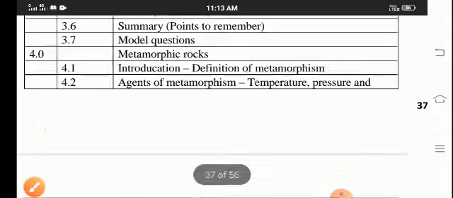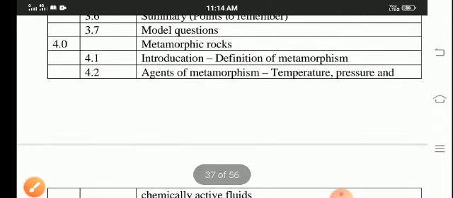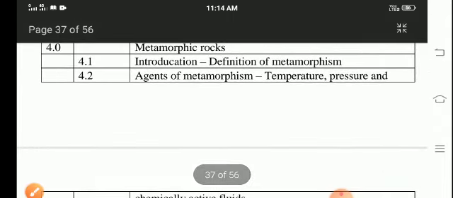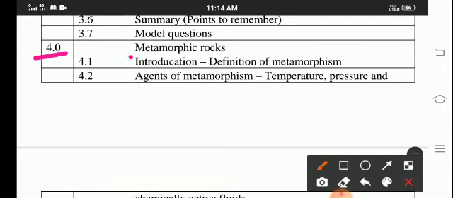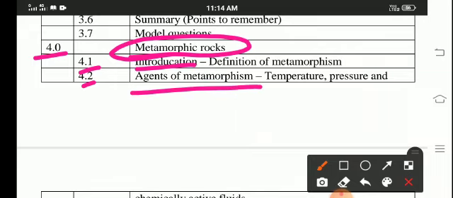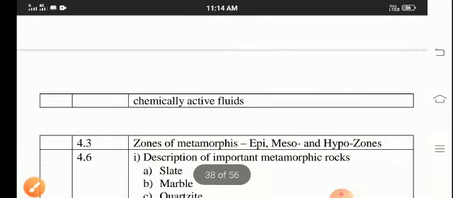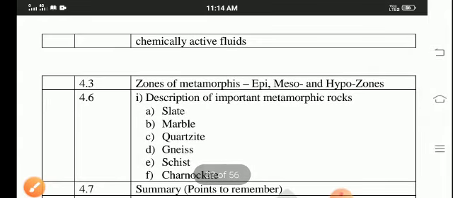In the fourth chapter, metamorphic rocks. In that first point, introduction, definition of metamorphic rocks. And second point, agents of metamorphism: temperature, pressure, and chemically active fluids.